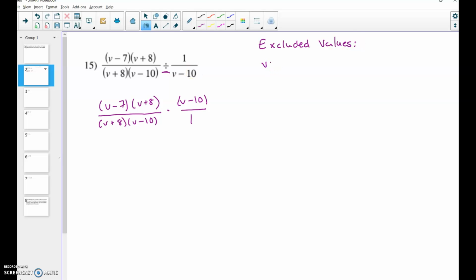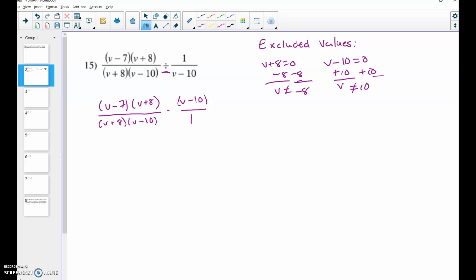So we have two places, v plus 8 equals 0 and v minus 10 equals 0. So v can't equal negative 8 or 10.